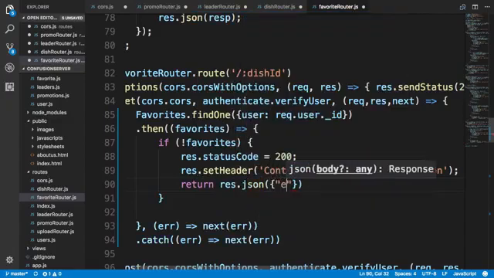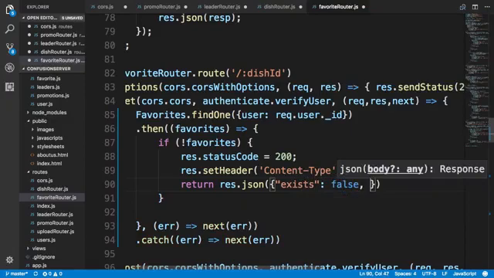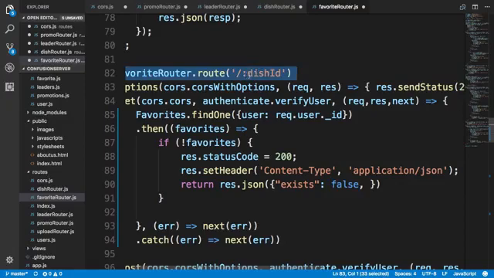saying exists false. What we are specifying here is that if the get is done to this endpoint with a dishId, this exists flag will be set to true if this dish is part of my favorites. If this dish is not part of my favorites, I will set the exists flag to false. Since I don't have any favorites, exists should automatically be false at this point. So we'll say exists false, and then we will return the favorites here.